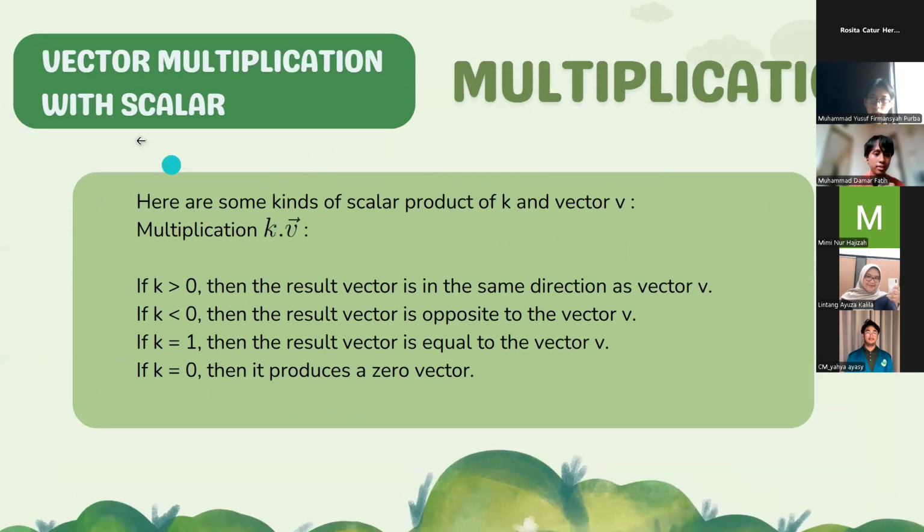And then next, here are some kinds of scalar product of K and vector V multiplication.